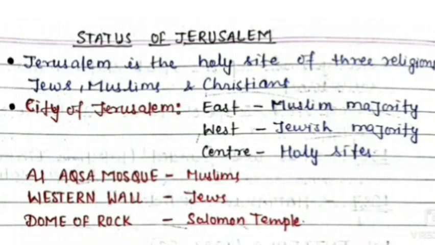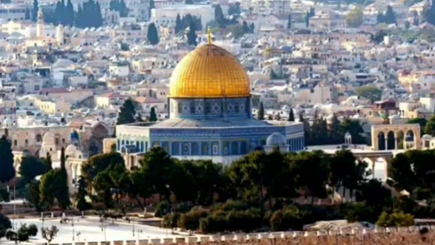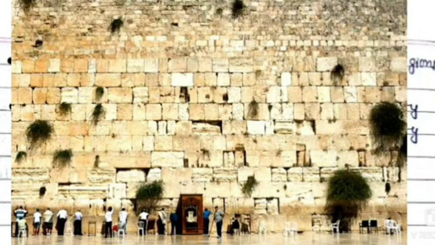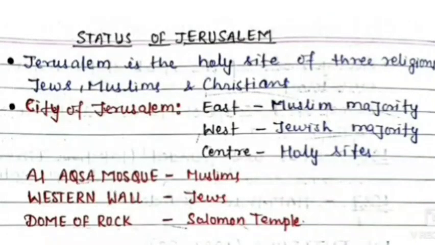You can see here the names of famous holy sites. The first one is Al-Aqsa Mosque. This is the third holiest site for the Muslims after Makkah and Medina, and this is the same place from where Prophet Muhammad went to the heaven. And the Western Wall, this is the remains of the Solomon temple, which was built by a Jewish king 3000 years ago, and this is the place of worship for Jews. And the Dome of the Rock, it is also called the Solomon Temple.